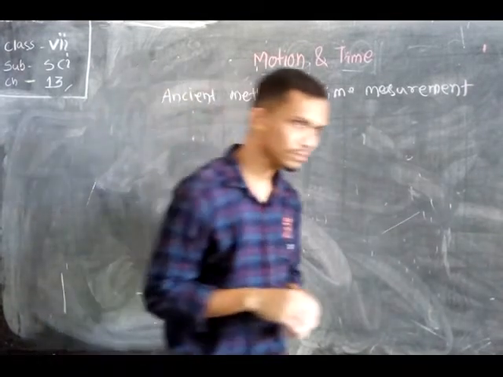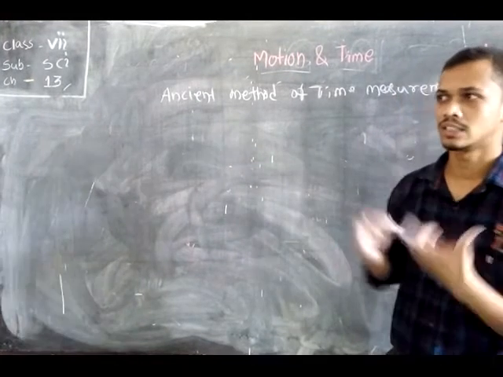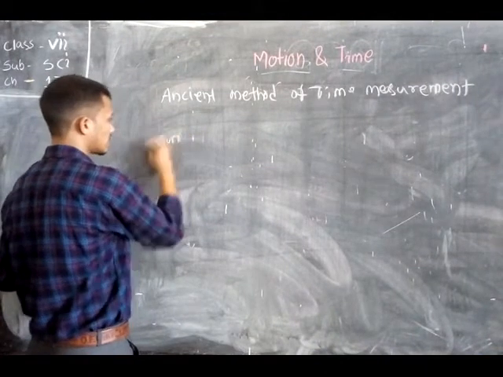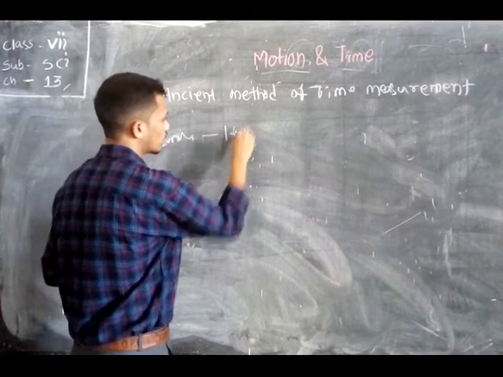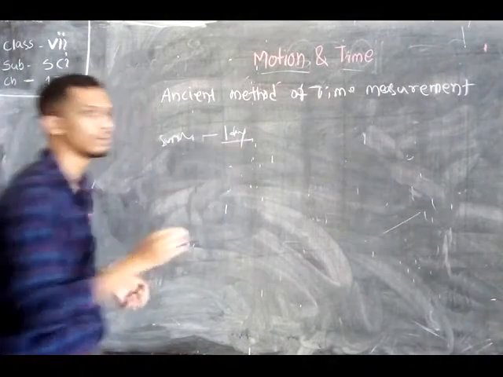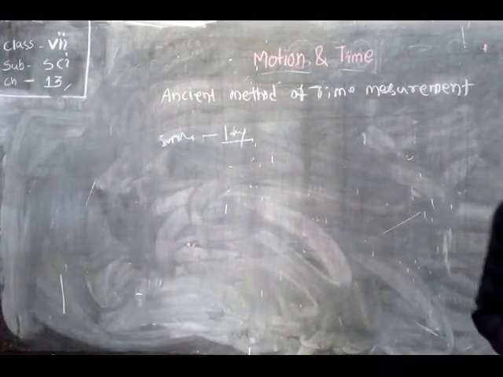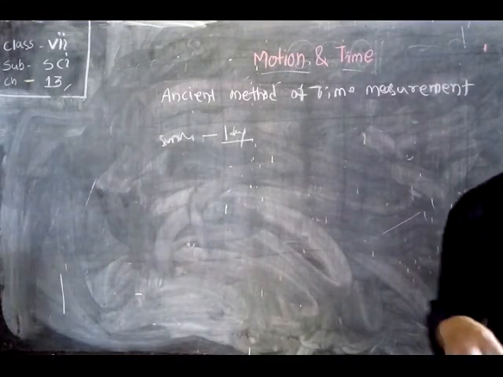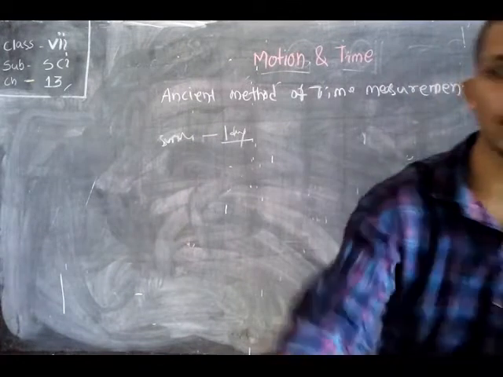The villagers consider that the time between two consecutive sunrises is one complete day, and the time between consecutive new moons is one month. This is the normal measurement of day and month.